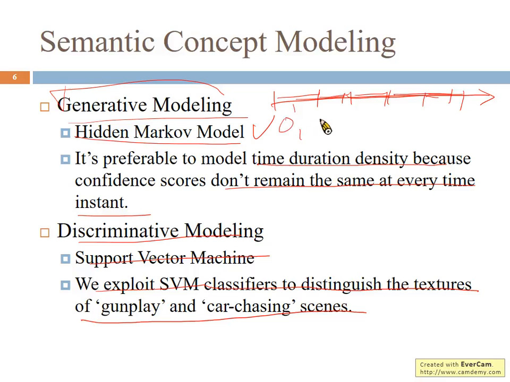Okay, and for each segment, these segments overlap by 50%. From each audio segment, we can extract audio confidence scores O1, O2, O3 up to OT. Then we can model this time series of data with a hidden Markov model.